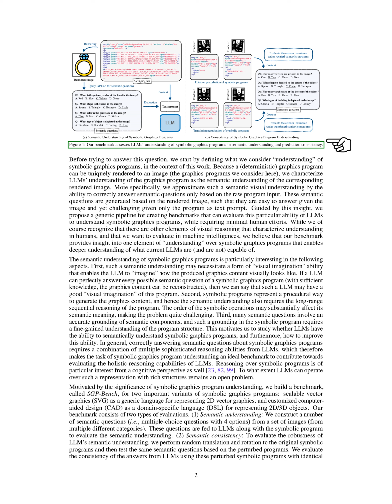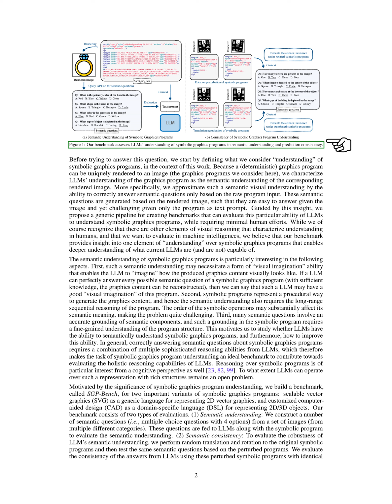To address the importance of understanding symbolic graphics programs, we developed a benchmark called SGP-Bench, focusing on two types: scalable vector graphics, SVG, for 2D vector graphics, and customized computer-aided design, CAD, for 2D and 3D objects. Our benchmark includes two evaluation types. 1. Semantic understanding. We create multiple-choice questions based on a set of images from various categories and present these to LLMs alongside the symbolic program to assess their understanding.